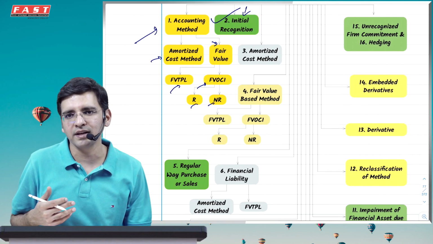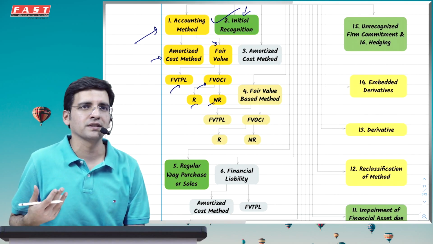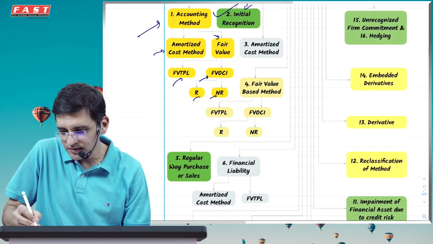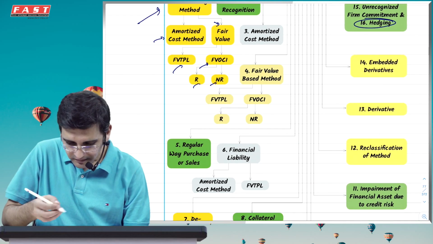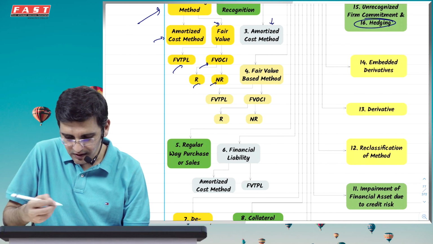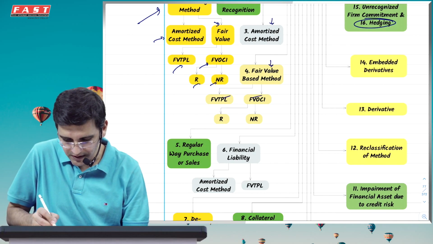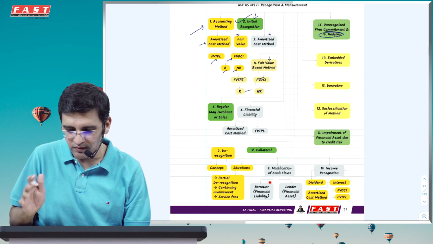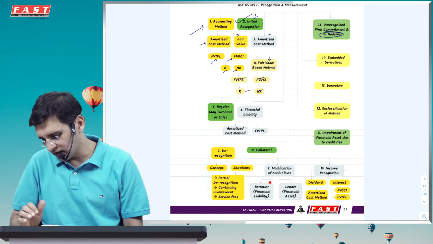Now we'll have to study these accounting methods one by one and how they actually work out, because exam questions and numericals will be based on this. So there are in total 16 topics which we have to study, in which next we have to talk about the amortized cost method, then the fair value method, FVTPL, OCI, FVOCI. Then there are various other things which you can quickly go through. This is all we'll have to discuss. So in this revision we will cover all these aspects.